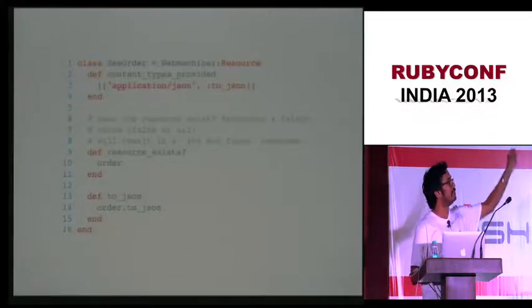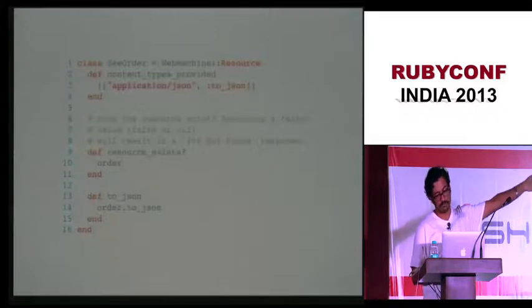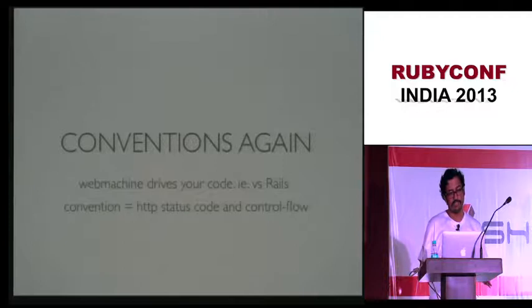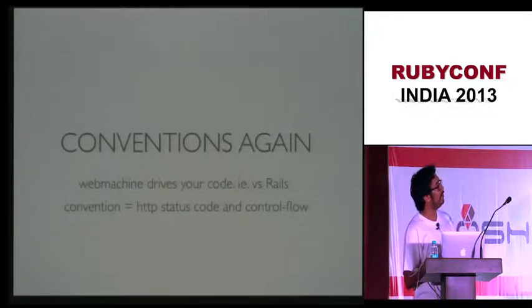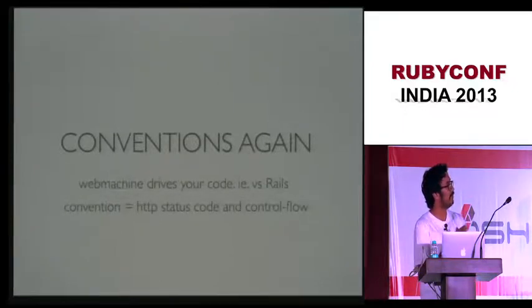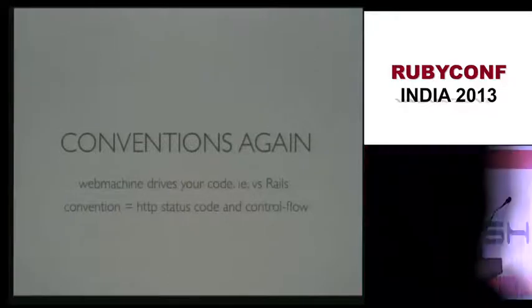If that function returns false, 404 will be thrown, right? So again, conventions. Webmachine drives your code. So to repeat, Webmachine is executable HTTP specs. It has conventions, which are basically about HTTP status codes and the control flow.